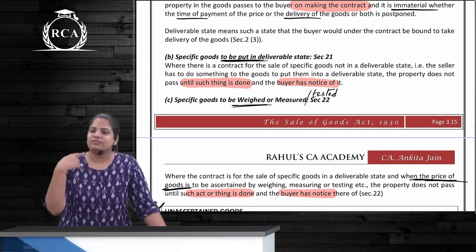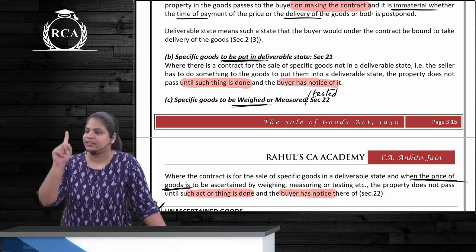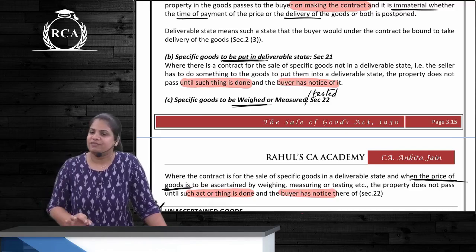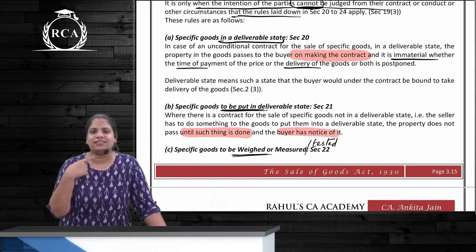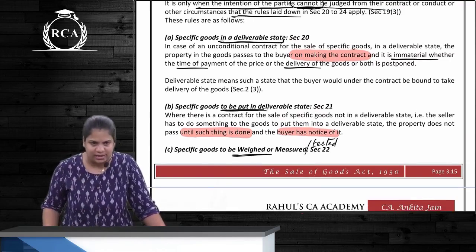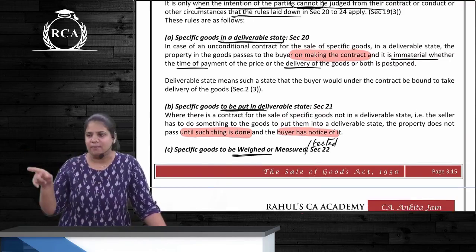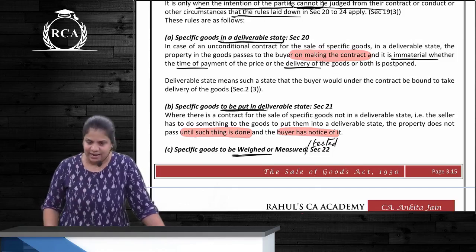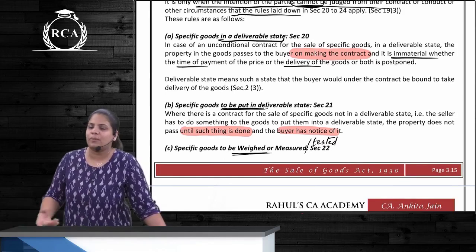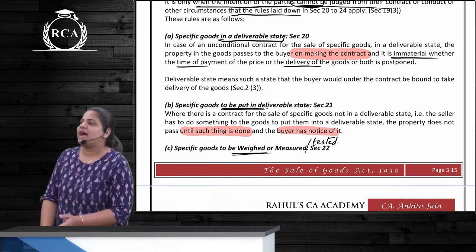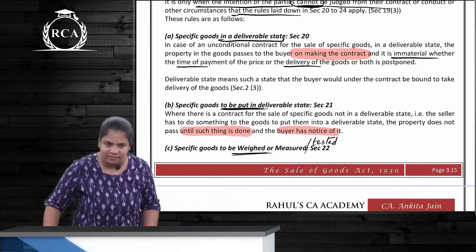But if we do not know the intention, then the first rule will apply. Specific goods which are in a deliverable state, ownership passes at the time of making the contract. So, does ownership pass on Saturday or Monday? On Saturday, correct? Second situation, goods which are to be put in a deliverable state. To be put means something has to be done so that it is in a deliverable state.